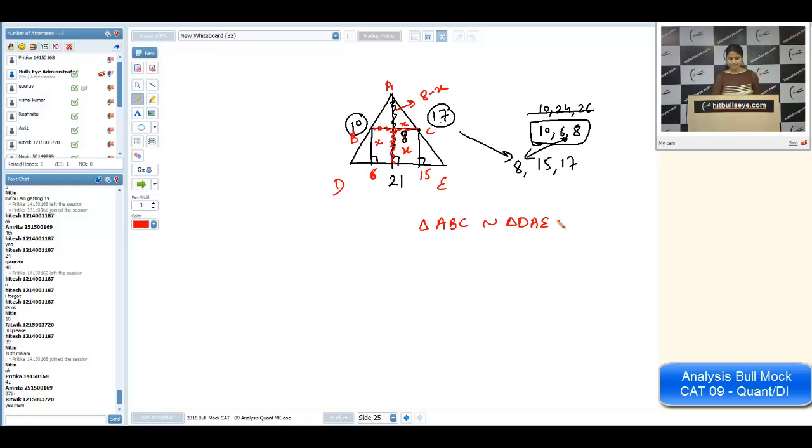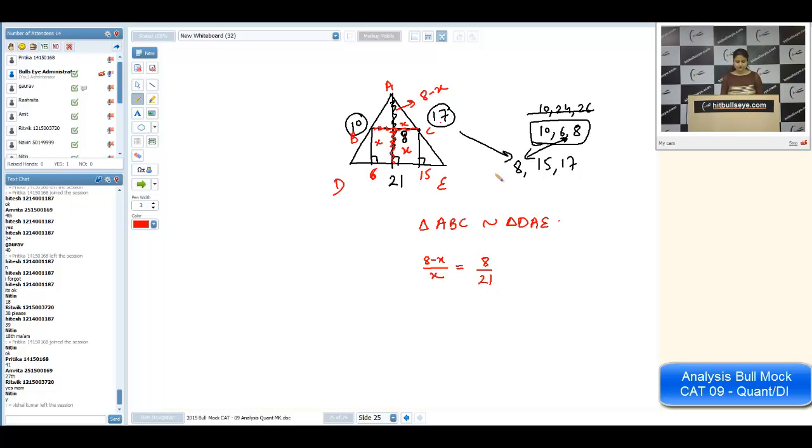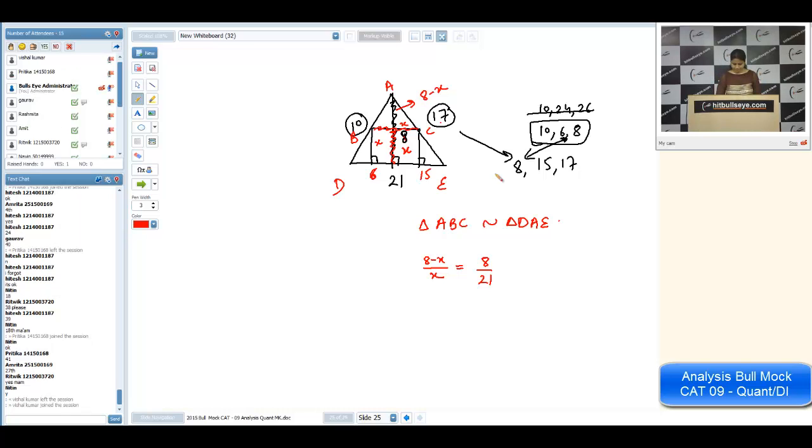Ritvik? If they both are similar, the ratio of corresponding sides should be same always. So I'm taking the ratio. It will be 8 minus x upon x is equal to 8 upon 21. By using this, you can calculate the value of x. Is it okay?